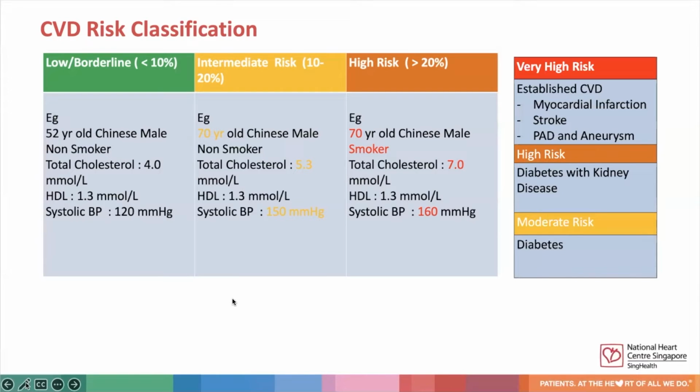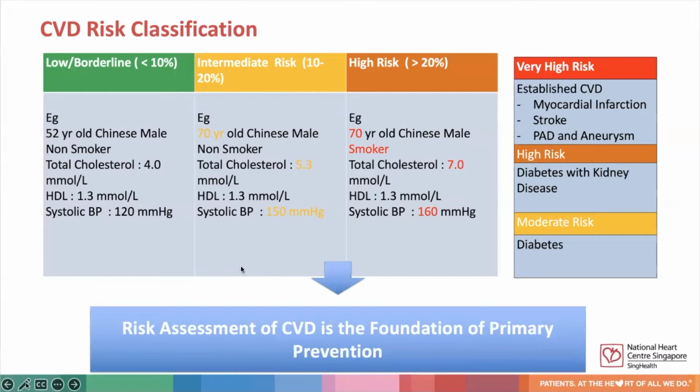To add on, patients with established CVD, such as myocardial infarction or stroke, will be in a very high-risk category, and there's no need for risk calculation for this group of patients. Similarly, for patients with diabetes or diabetes with end organ damage, they would automatically be in the moderate to high-risk category already. Risk assessment of CVD lays the foundation for primary prevention. It allows us to tailor our management for patients with hyperlipidemia in particular. This will be further elaborated in my talk on hyperlipidemia.